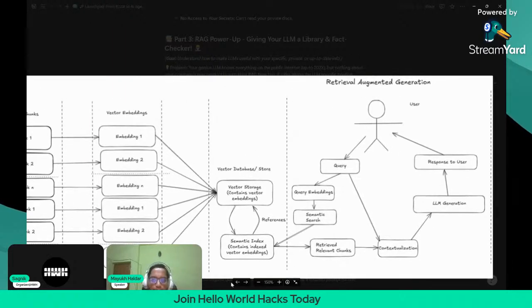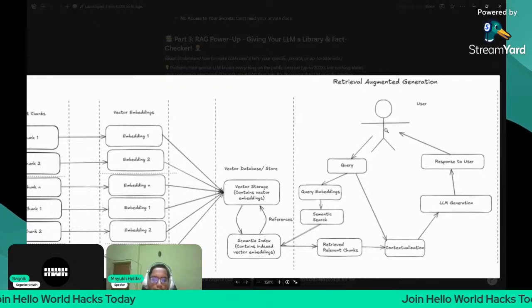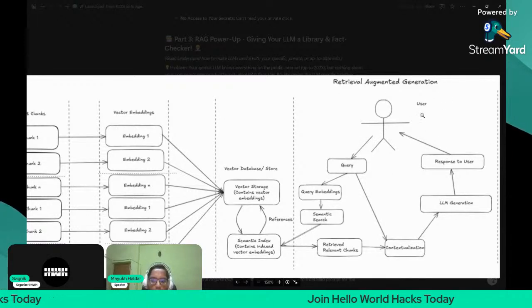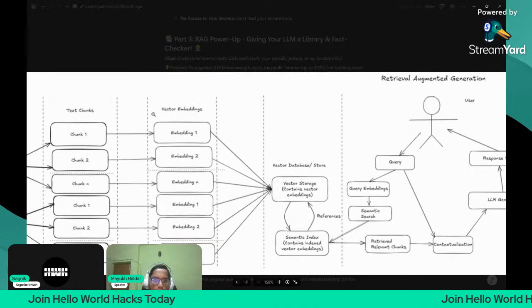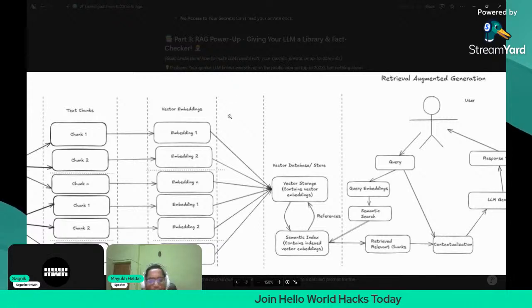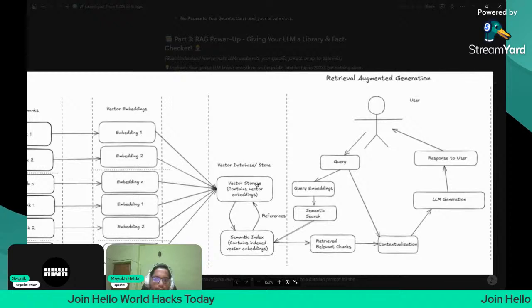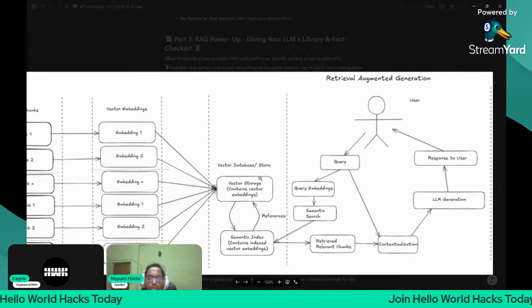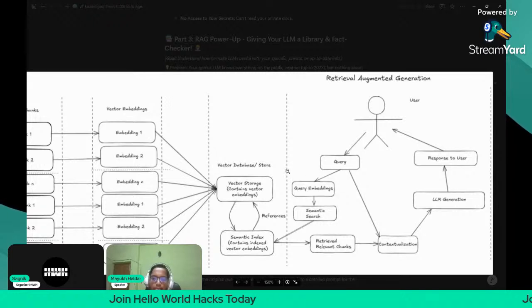Now let us go into the user part. Okay, this was the model part. Now we will see how the user interacts with the RAG system. So this is the user. It will give some query to the model or LLM. This query will then be converted into query embeddings. Here, the text chunks were converted into vector embeddings by the embedding model. Here also, the query will be converted into query embeddings by the same embedding model with the same embedding function.